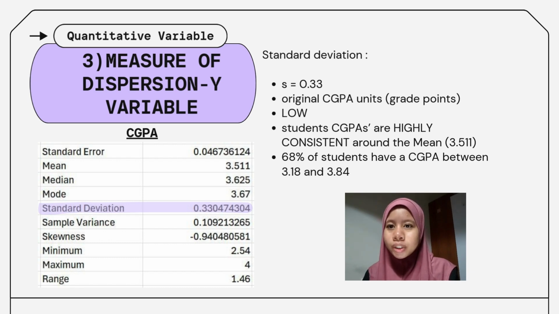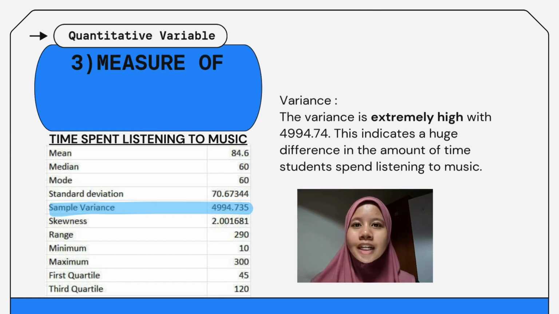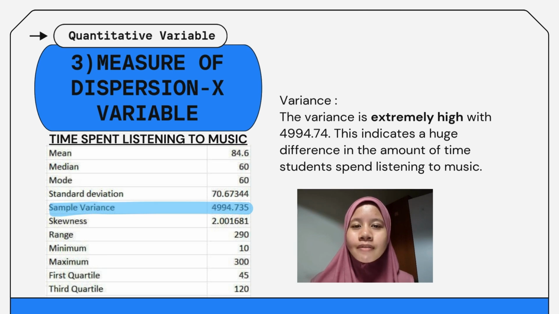To make it concrete, we can use the empirical rule. This means 68% of our students have a CGPA between 3.18 and 3.84. This means strong evidence of quality and consistency. The variance for time is extremely high with 4,994.74. This indicates a huge difference in the amount of time students spend listening to music.